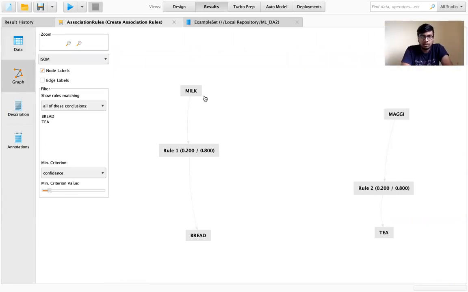So here it is showing that if a person buys milk, then there is an 80% probability that he will also buy bread. Same here, if a person buys Maggie, there is an 80% probability that he will also buy tea. So from this, it is clear that for persons buying milk, there is an 80% probability he will also buy bread. The 80% is the confidence value, and 20% is the support value.